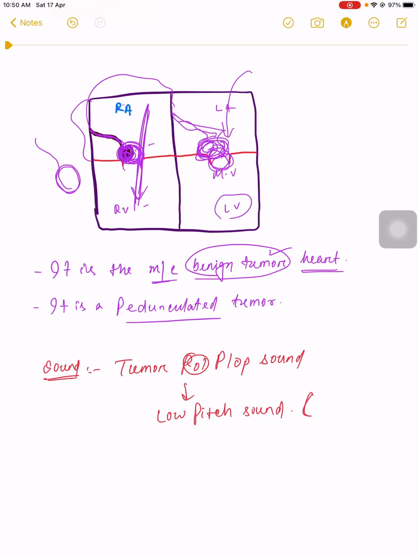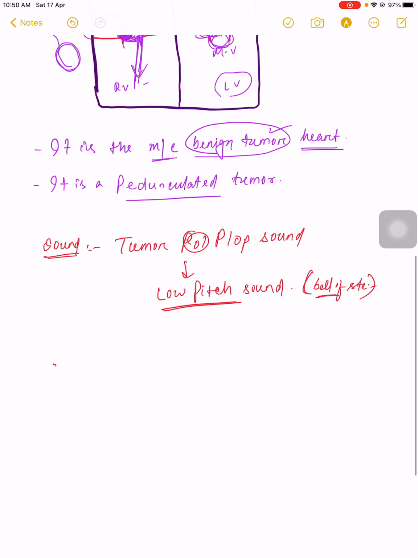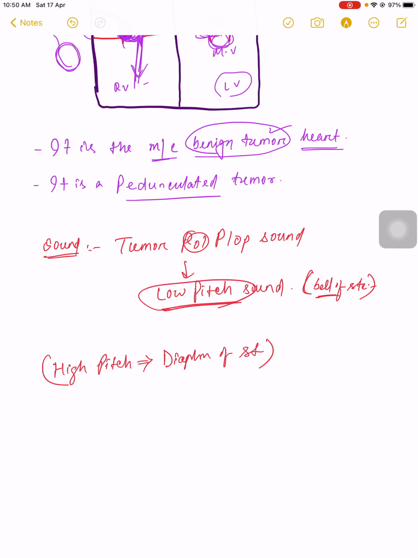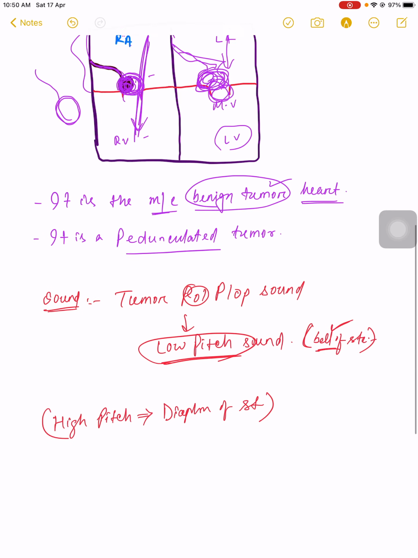We can hear it by the bell of the stethoscope. If some other sound is high pitch, then we hear it by the diaphragm of the stethoscope. As it is a low pitch sound, we are able to hear it by the bell of the stethoscope.